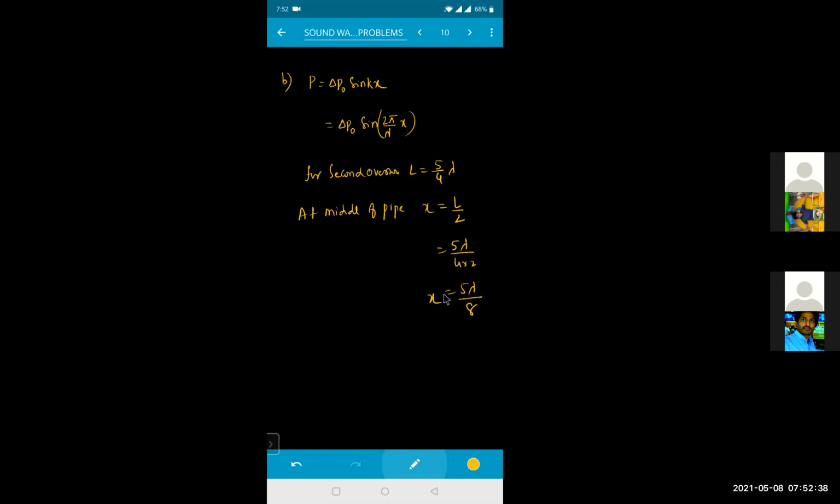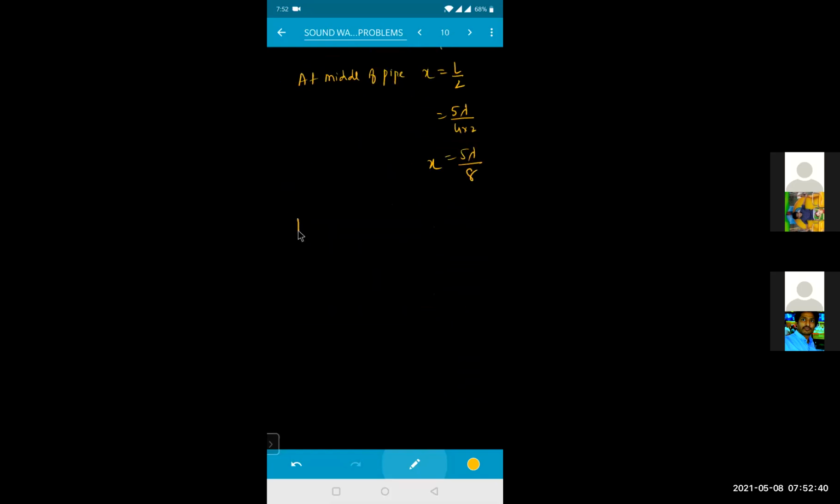So I can calculate the pressure amplitude right now. P will be equal to how much? P is equal to delta P naught into sine of 2 pi by lambda into X. The X value is 5 lambda divided by 8. This lambda will get cancelled, so this will be equal to delta P naught into sine.